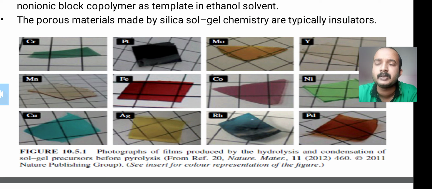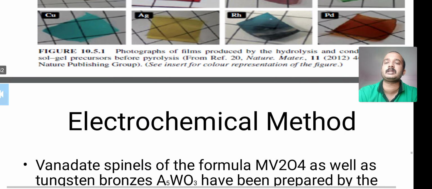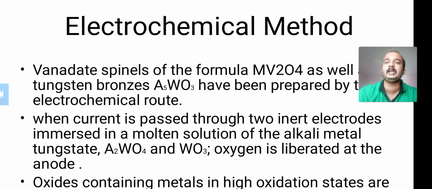This is the photograph of the films produced by hydrolysis and condensation of sol gel precursors. That is all about the third soft chemistry route, the sol gel synthesis. In the next lecture we will discuss the electrochemical method, the next soft chemistry route.